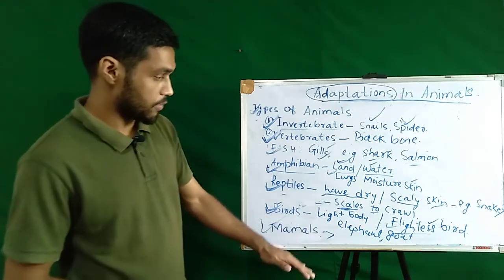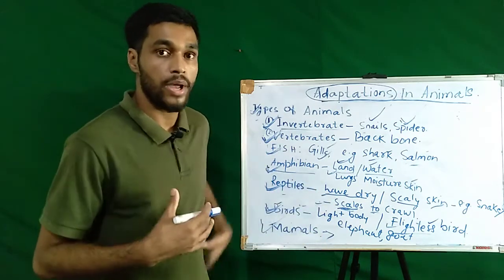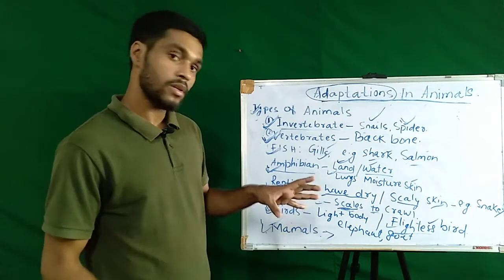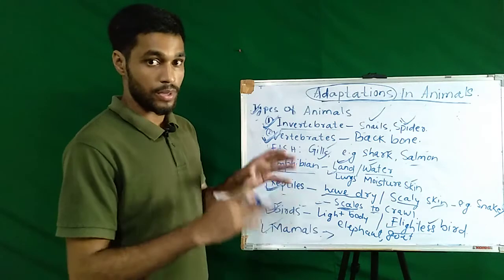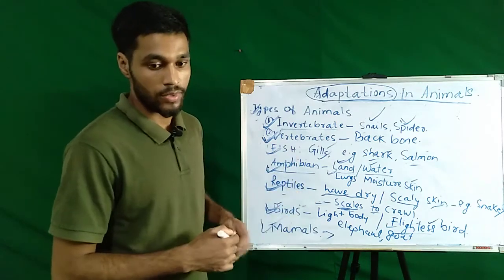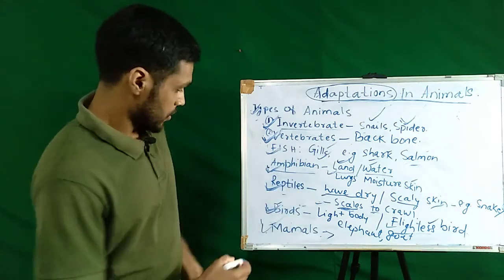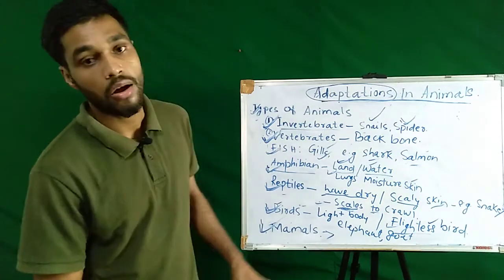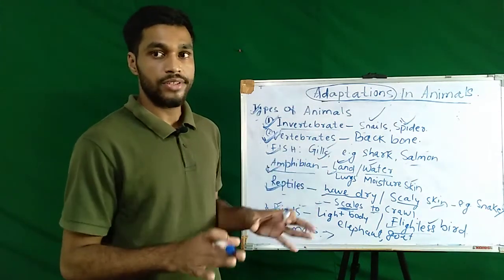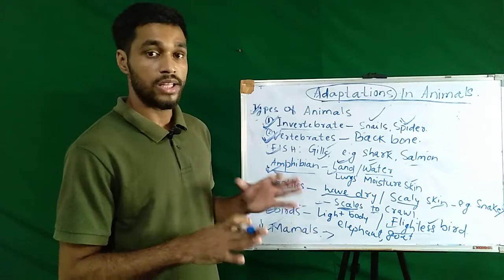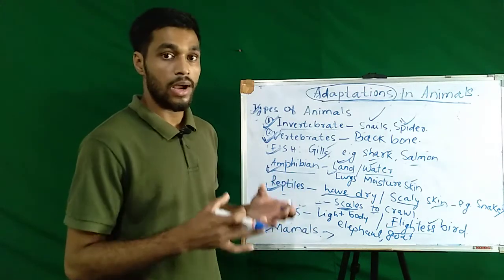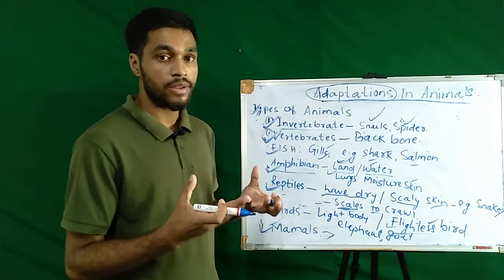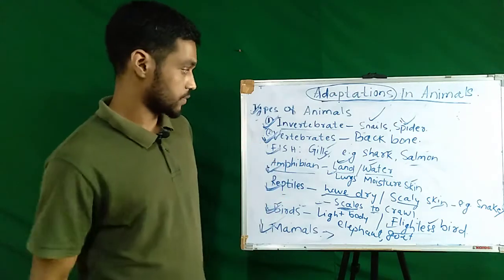Elephant is having a backbone in it, goats are also having a backbone, human beings are also having a backbone. Therefore, mammals are also called vertebrate animals, and they breathe through lungs.